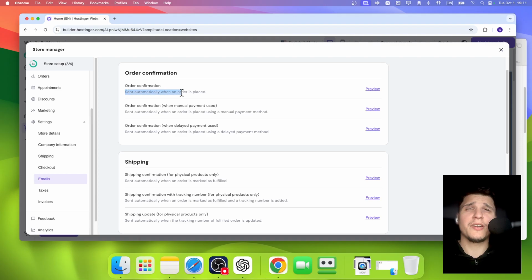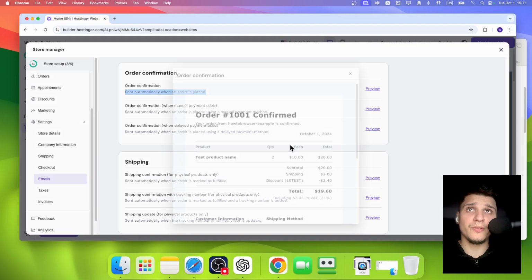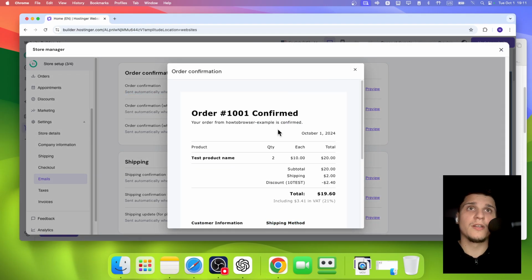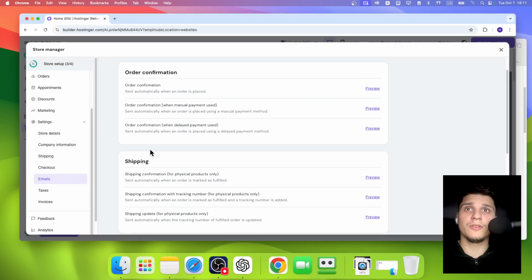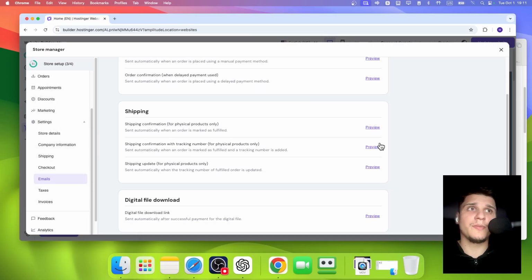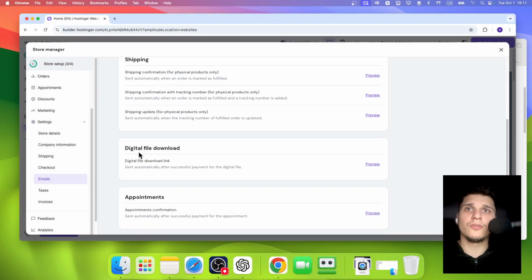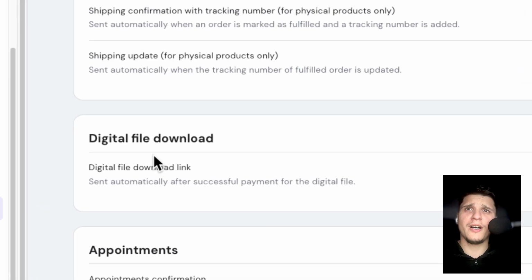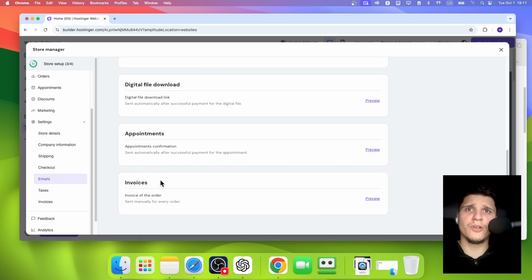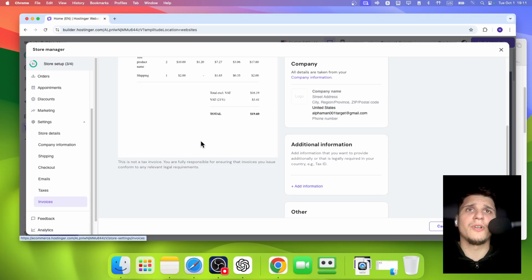This sends automatically an order when it's placed, and you can actually preview this. You can preview also this shipping confirmation. You can preview, and also digital online file download, appointments, invoices, and also you can click on here for invoices